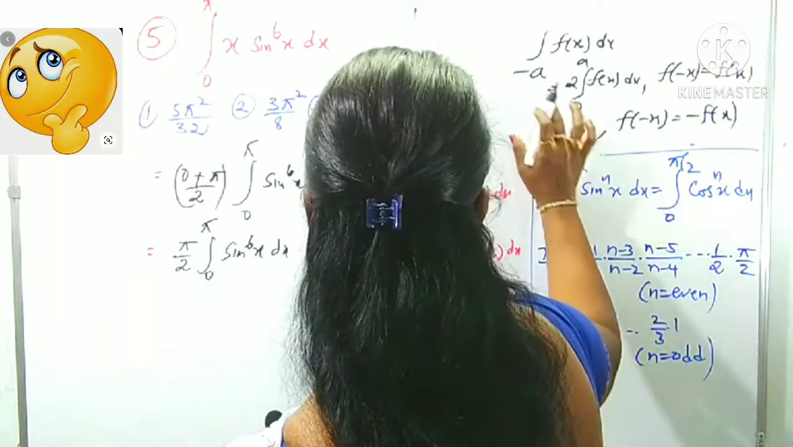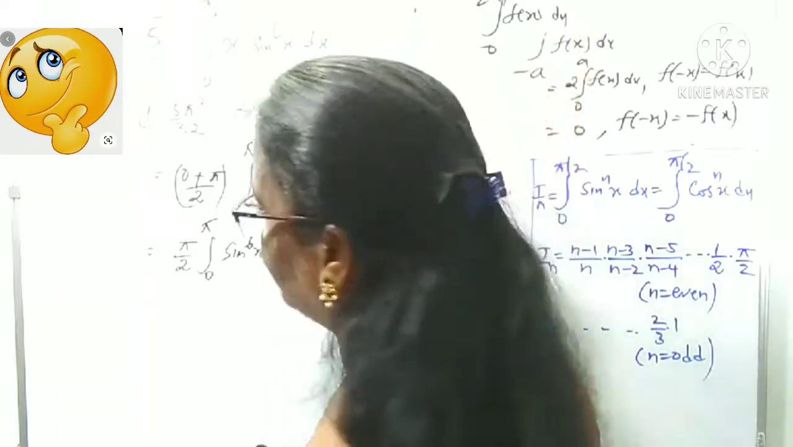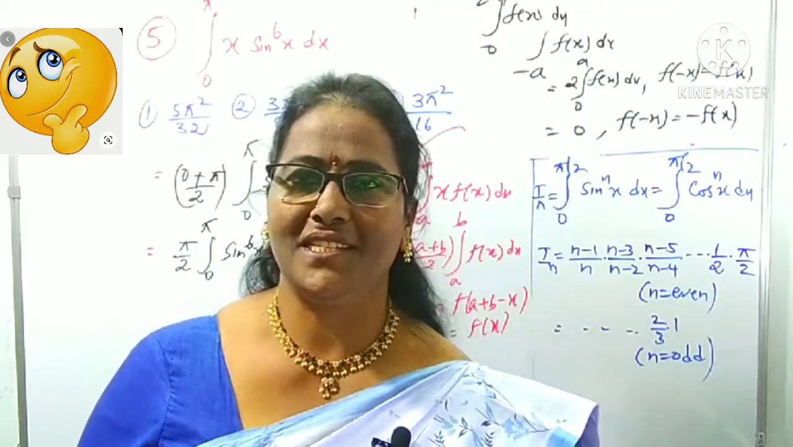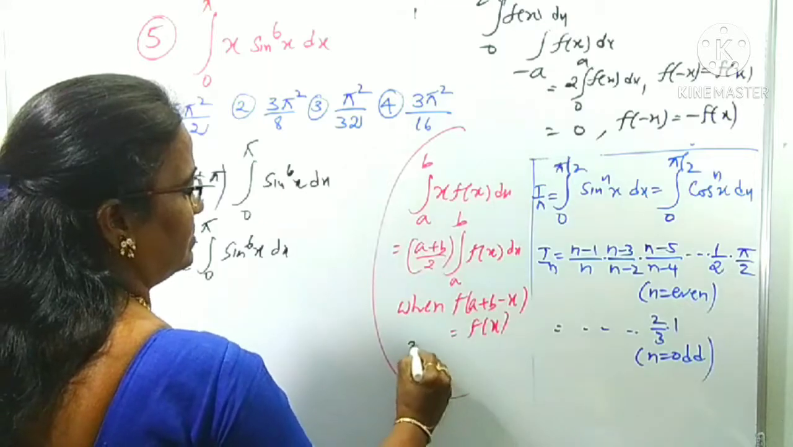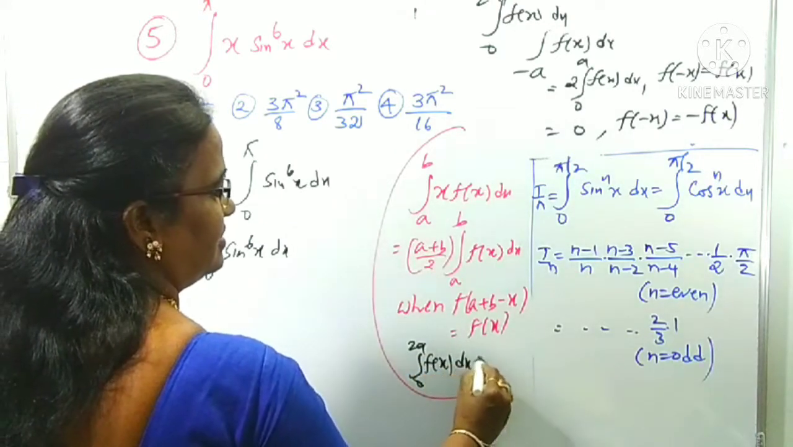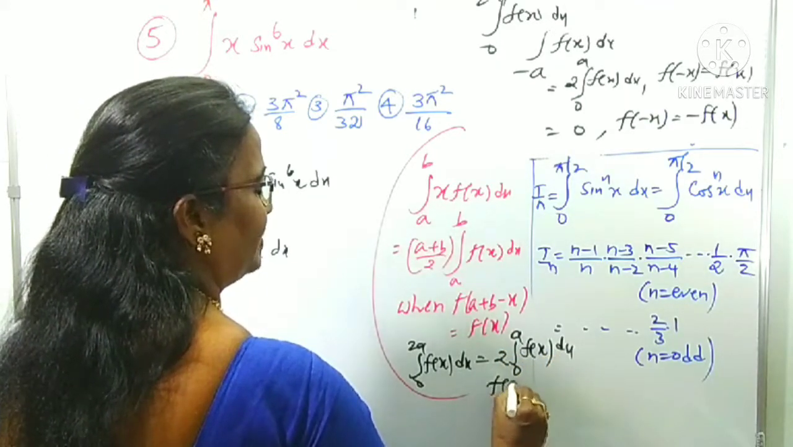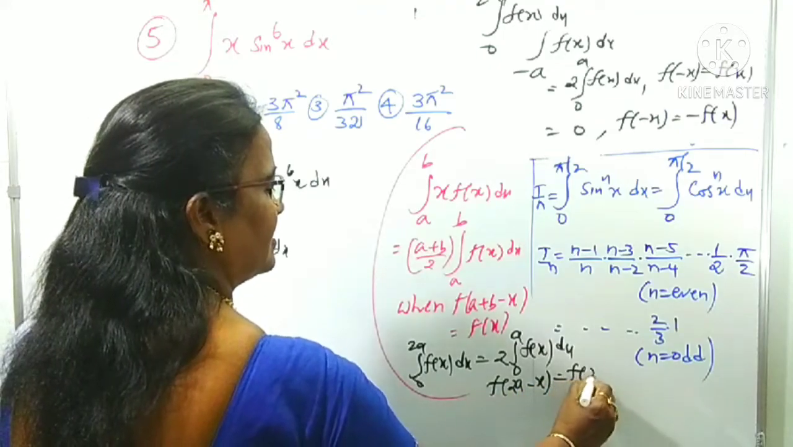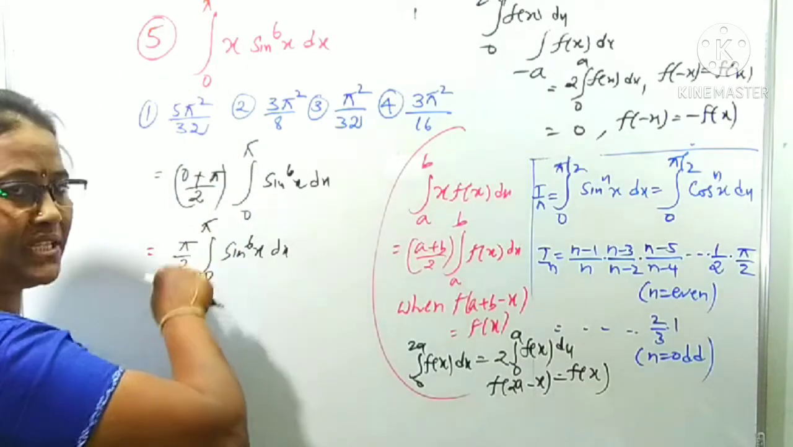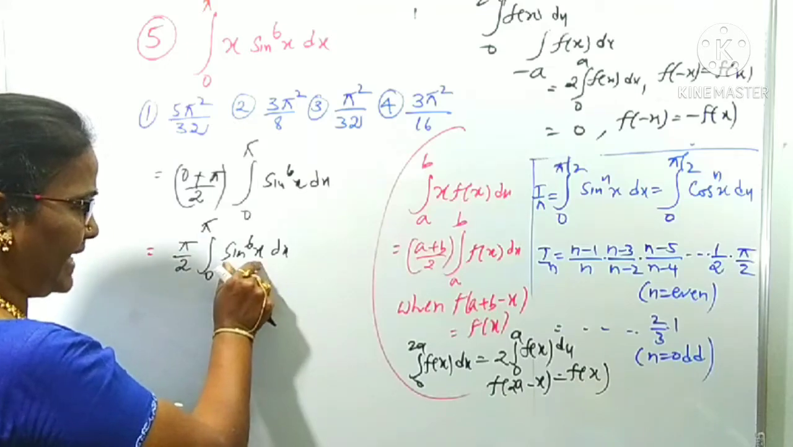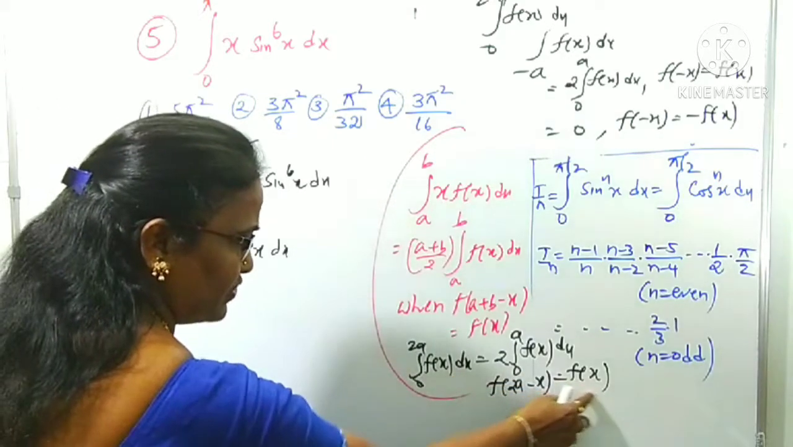No. Again use this formula: the integral from 0 to 2a of f(x) becomes 2 times the integral from 0 to a of f(x) when f of (2a minus x) is equal to f(x). That property I am using here. 0 to 2a, in place of 2a what is there? Pi is there. f(x) is sin x. Sin(pi minus x) is sin x, means we get the same function only.